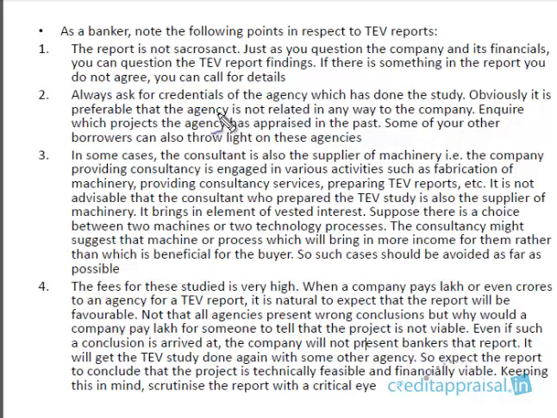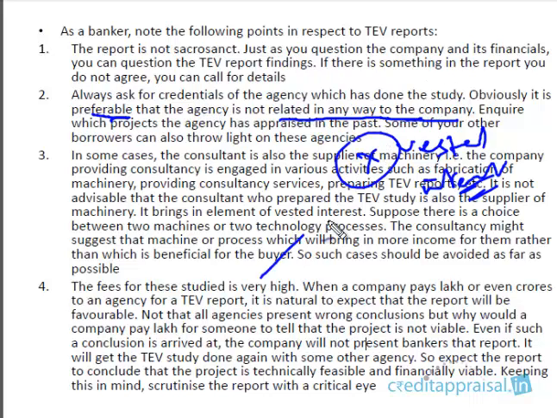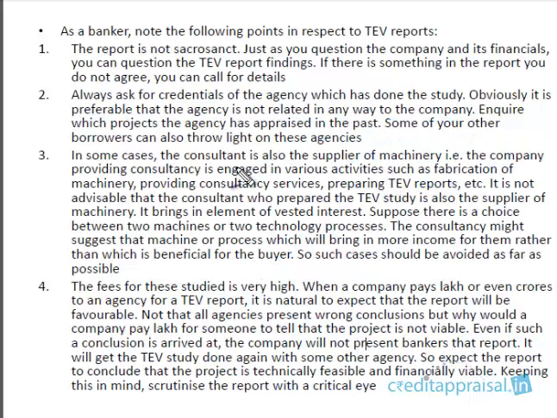And also, it is very, very important. It's not just preferable, in fact it is crucial, that this agency is not related in any way to the company. This is obvious. You don't want the agency to be having a vested interest, right? If this TV agency is in some way related to the company, you should definitely avoid it, right? You should always insist on a different agency, because this agency will be having a vested interest in submitting a proposal that this project is financially viable.